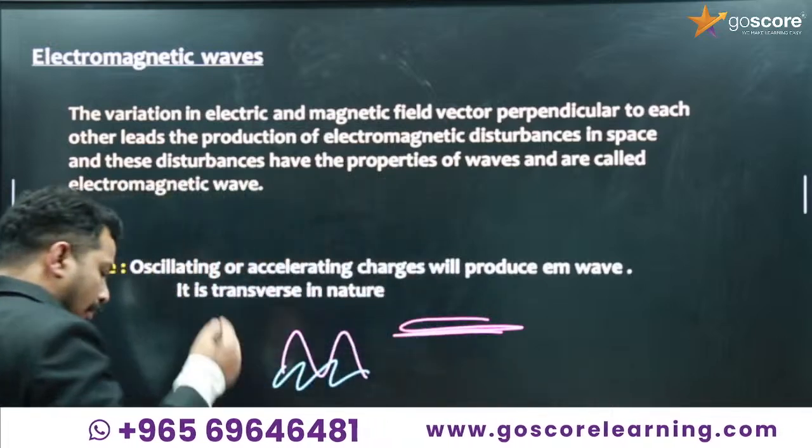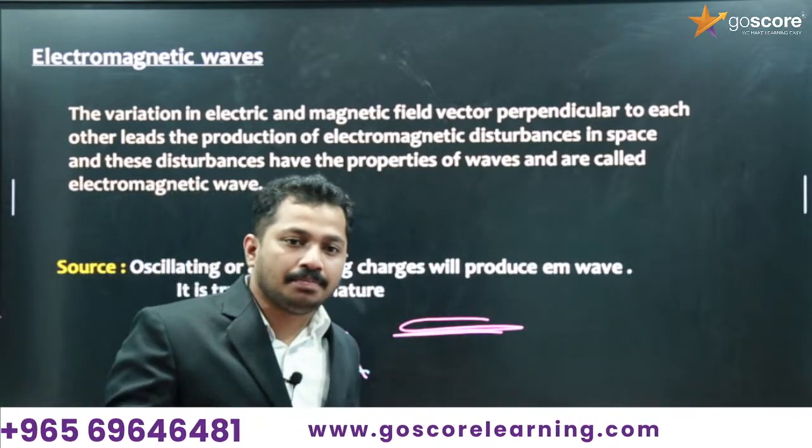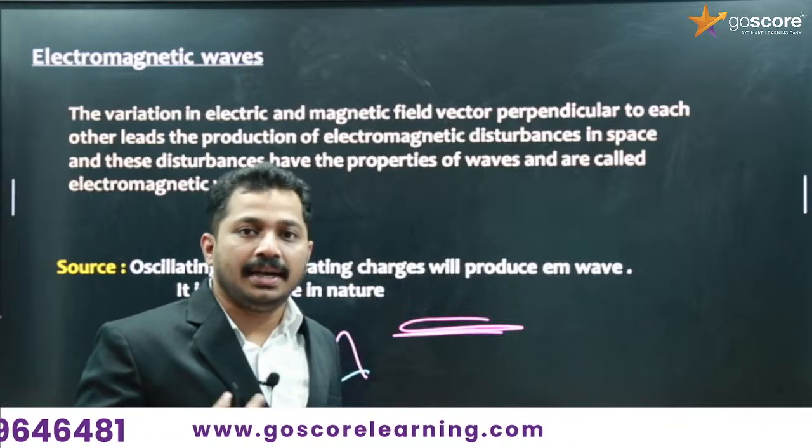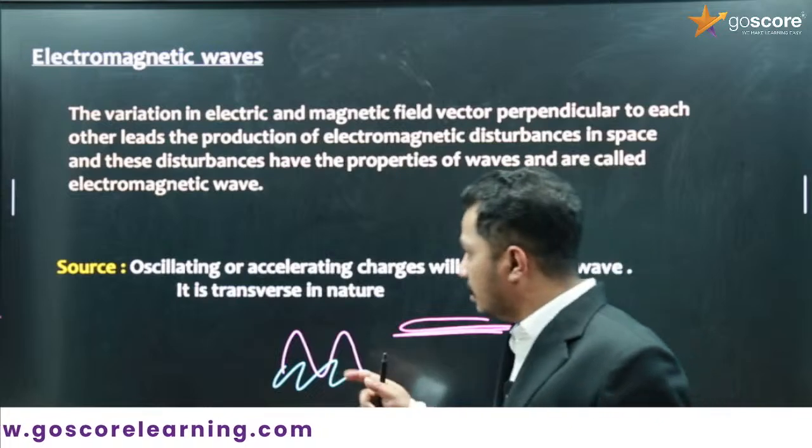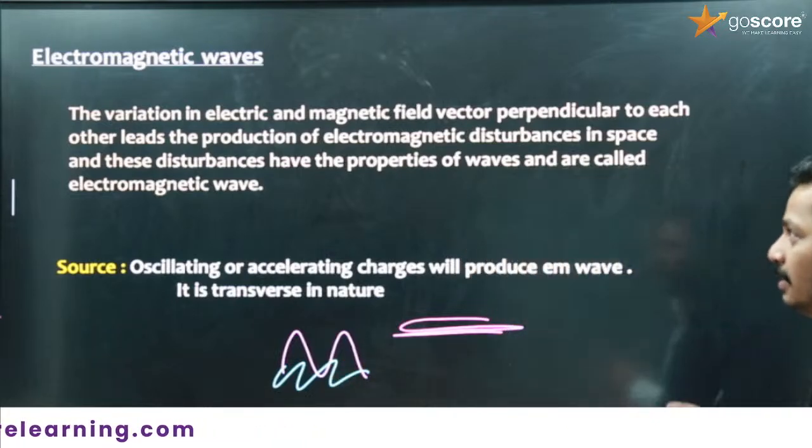So what is the source of electromagnetic waves? It is the oscillating or accelerating charge. Okay, so we have to study the source in detail in some other place. We can discuss it later at the end of this session.